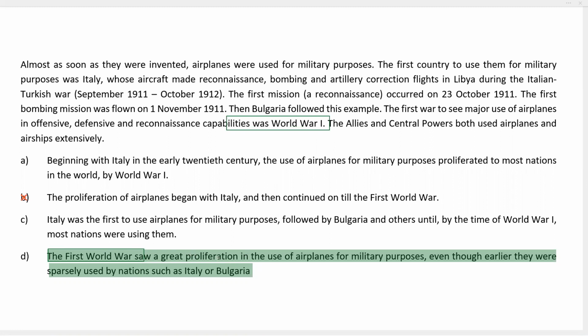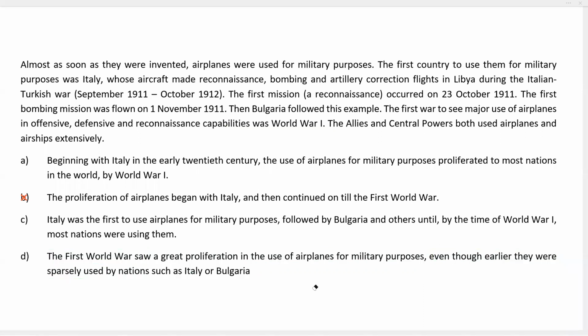While the first half is okay, the later half completely distorts the premise in saying, even though earlier they were sparsely used by nations such as Italy or Bulgaria. They were used by Italy and Bulgaria, but that they were sparsely used is not supported by the passage. Such an argument of even though has not been made in the passage, so this kind of a comparison cannot be made in the summary as well. So D is clearly out.